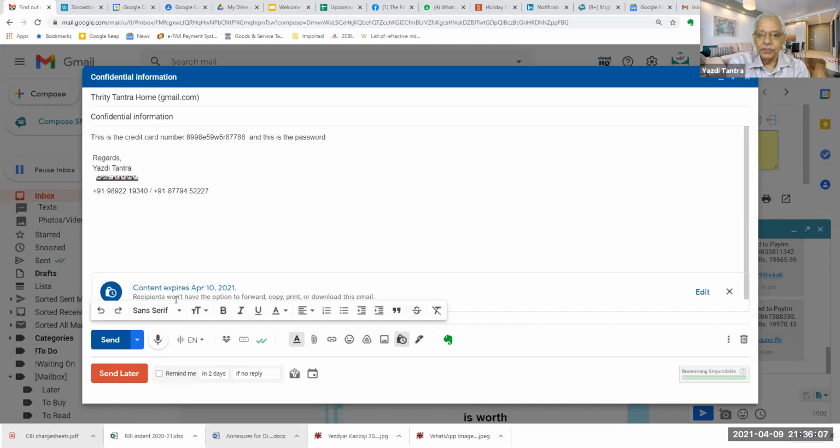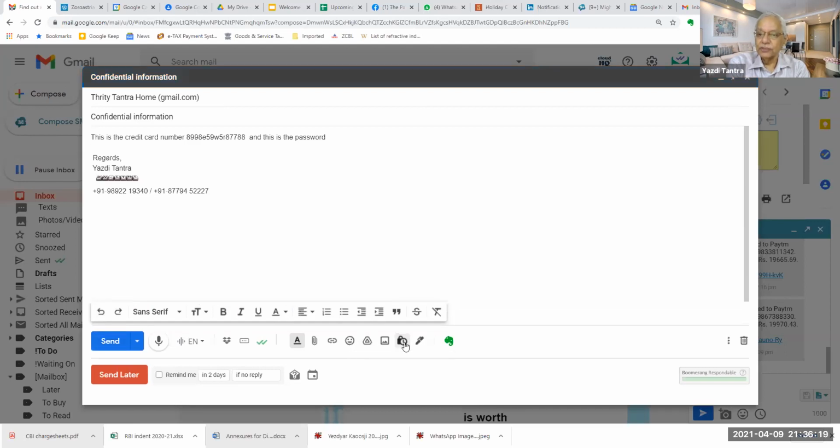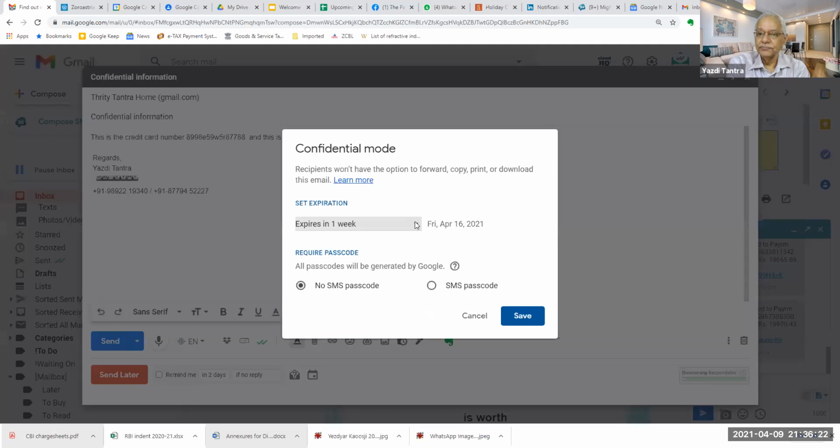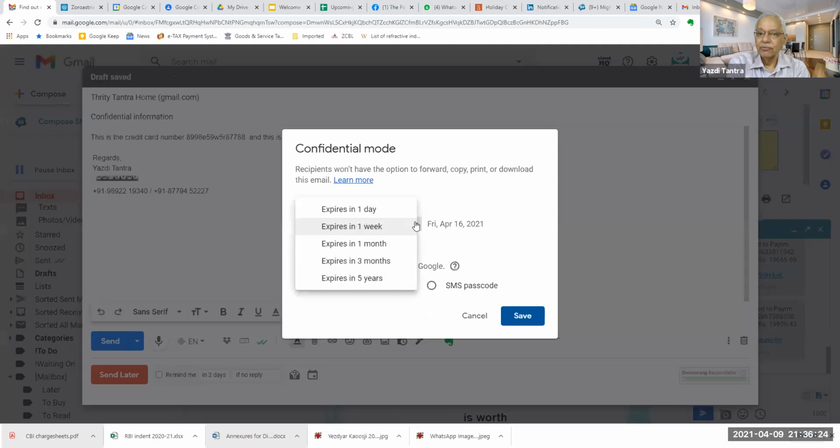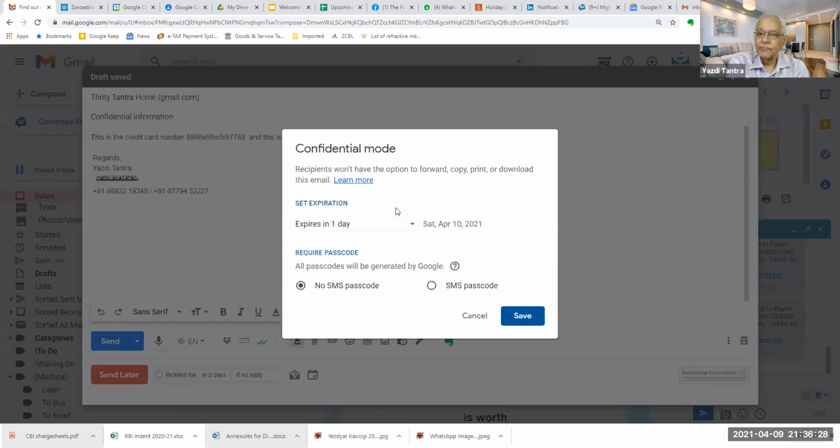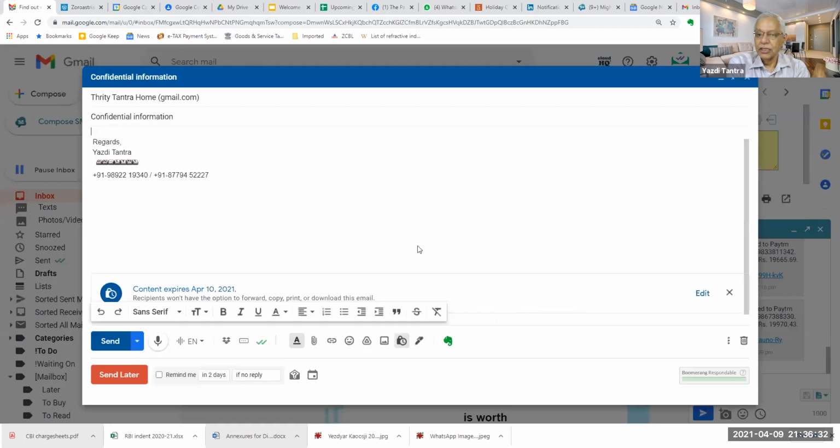It says recipients won't have the option to forward, copy, print or download this email. A 2 hours option is not available, unfortunately. You can use only the options available here: 1 day, 1 week, 1 month, 3 months and 5 years. So I'm selecting 1 day and say save.